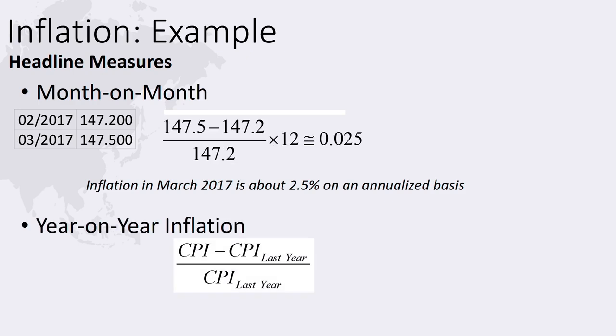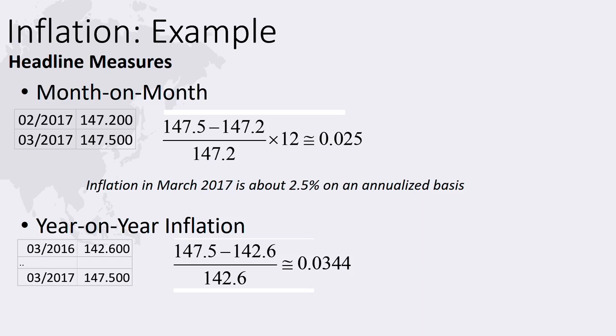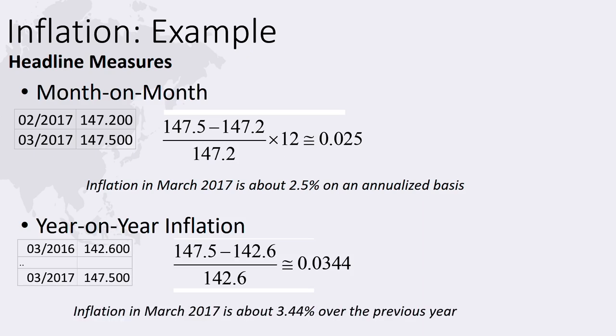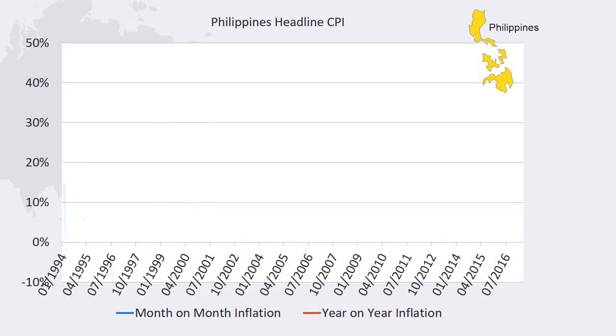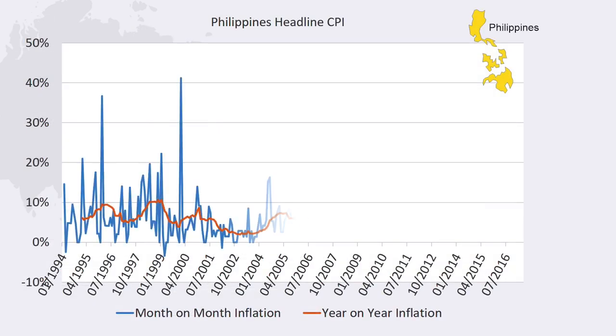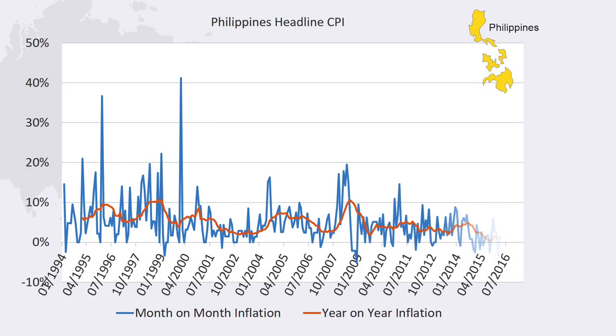To calculate year-on-year inflation, we use data from March 2016 and March 2017. In March 2016, the CPI was 142.6, compared to 147.5 1 year later. Over the course of the year, the CPI increased by 0.034, or 3.4%. Year-on-year inflation is much more stable than month-on-month inflation. For this reason, year-on-year inflation is a much more feasible and widely used intermediate target.